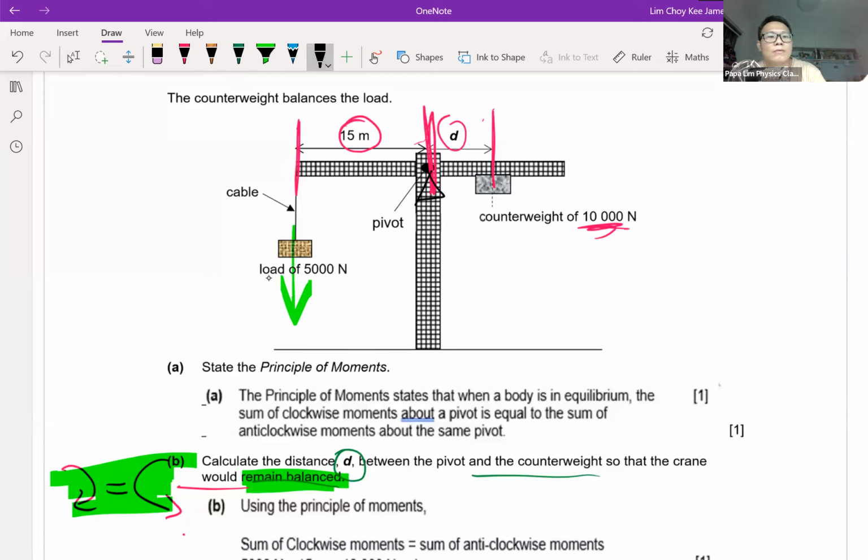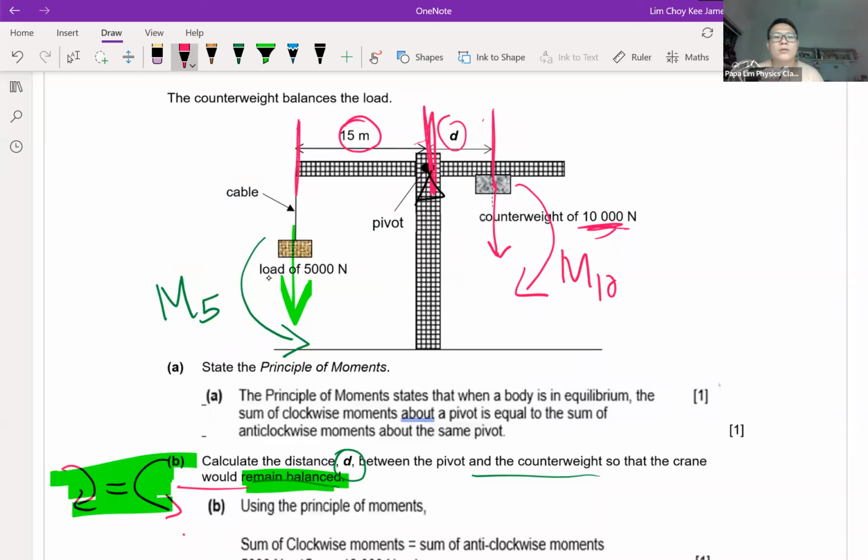Okay, so definitely the 5,000 force will give rise to an anti-clockwise moment. Our label is M5. Same thing, the 10,000 Newton on the right side, which is going downwards here, would give me a clockwise moment. I'll leave it as M10. So I know who is responsible for which direction of moments.